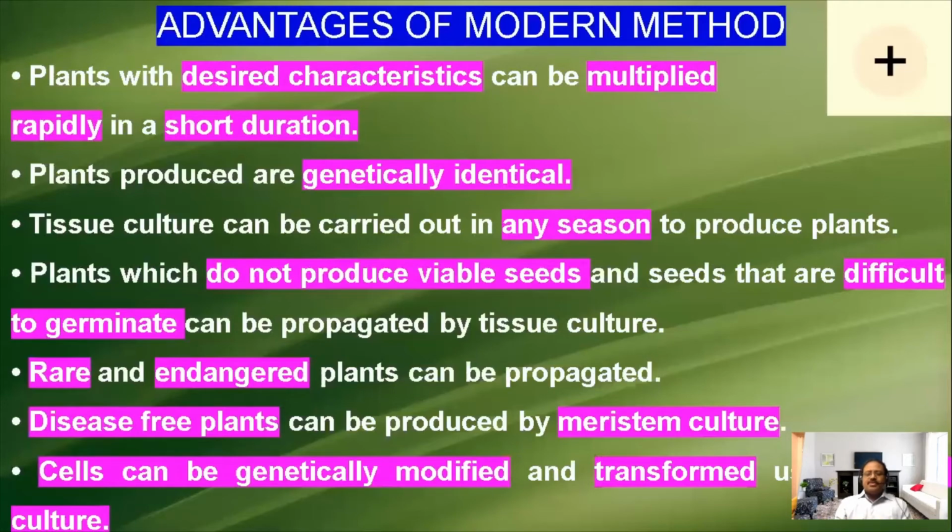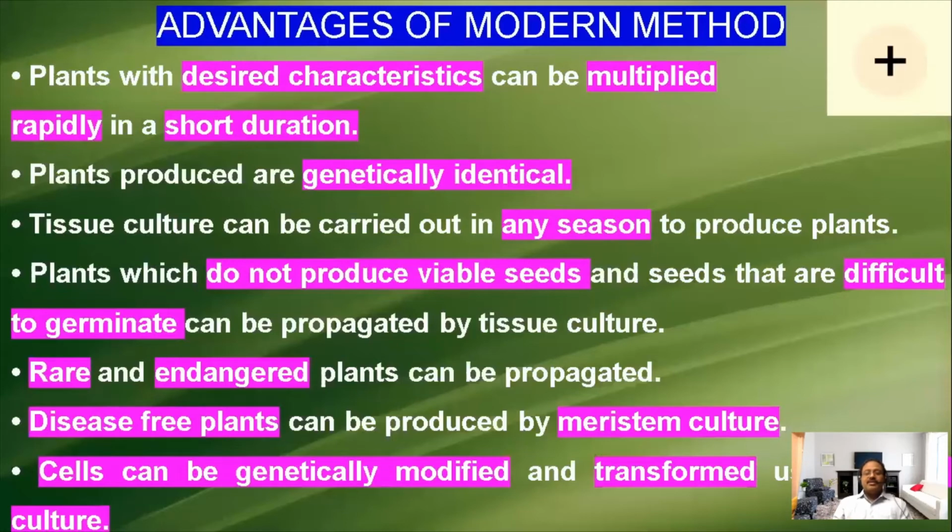Sometimes it is impossible. In that condition, we can take a small tissue, in the method of tissue culture, and we can propagate the plant. Okay, that also occurs only by the modern method. Then we can produce disease-free plants.